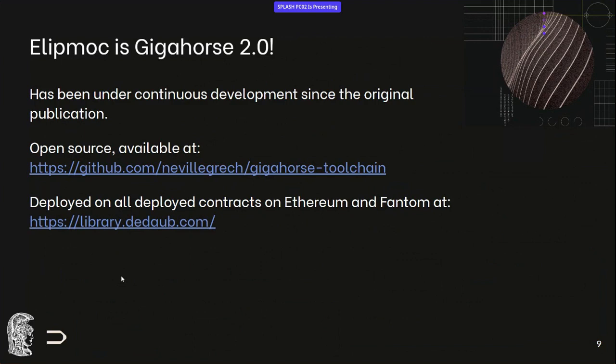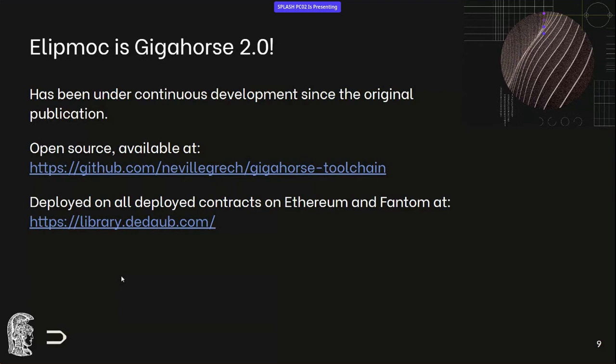We don't really have an API for that, but what we have is the source code, so everyone can run Gigahorse and get the IR we produce, and also use some other libraries. Now, we don't have the source compiler available, but for the analysis, it's all there. It's all on GitHub. So that's what we have available.